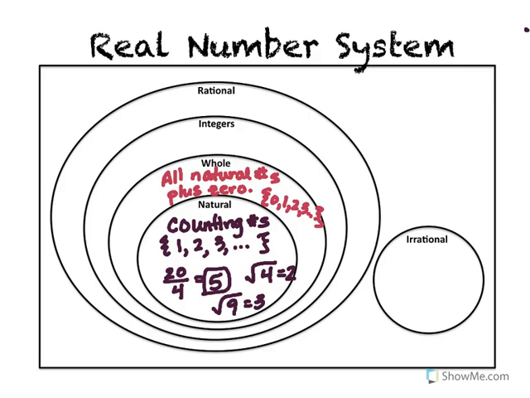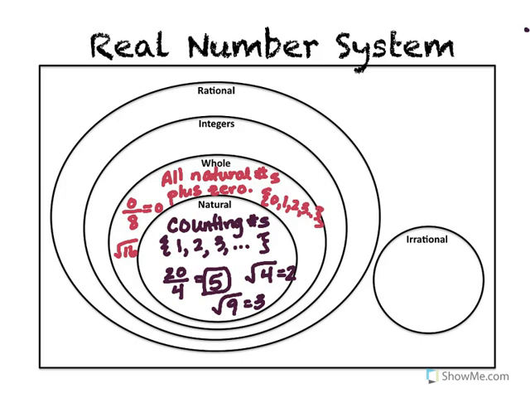Again, you can express those in different forms. For example, if I have a fraction that has 0 in the top and some number in the bottom, that's considered a whole number because it reduces to 0. Again, I could do the square root of 16, which means what number times itself gives me 16, and that equals 4. So the square root of 16 technically can be classified as a whole number. It can also be classified as a natural number. It could go into both categories. So some numbers are members of multiple number groups.